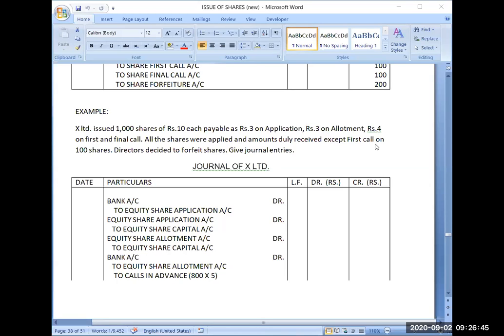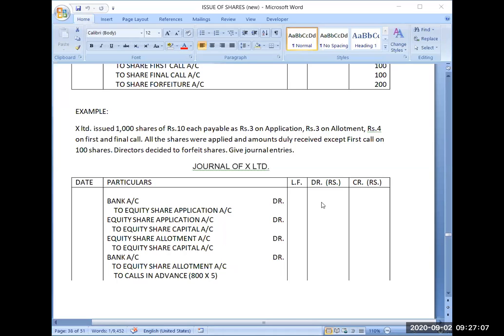Now, directors decided to forfeit shares. Give journal entries. So directors have finally decided that we will be forfeiting these shares. First entry will be a simple journal entry: bank account debit to equity share application account. Because the type of share is not mentioned in the question, we will assume it as equity share.